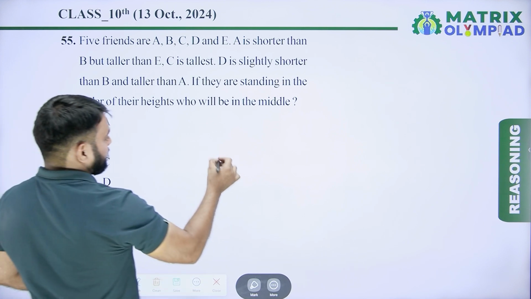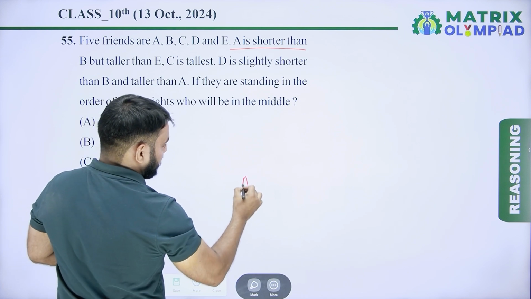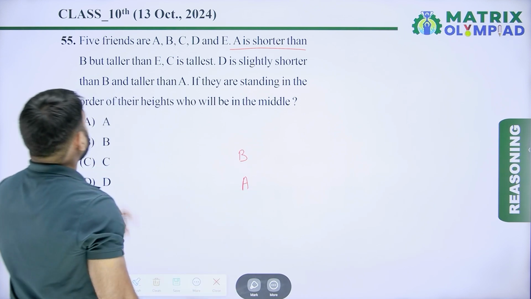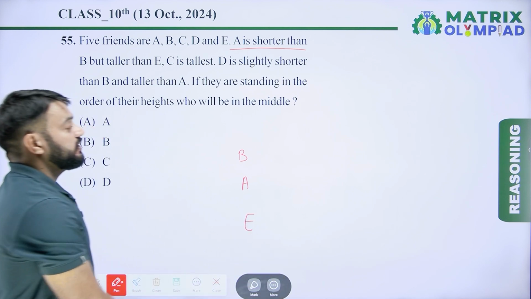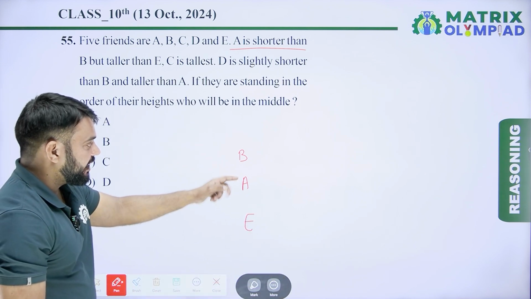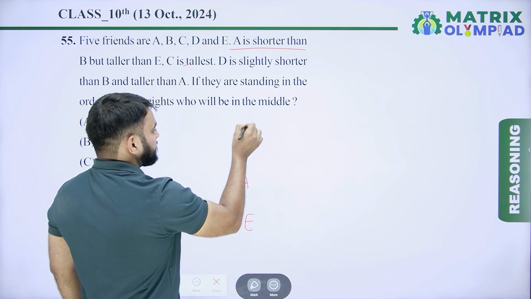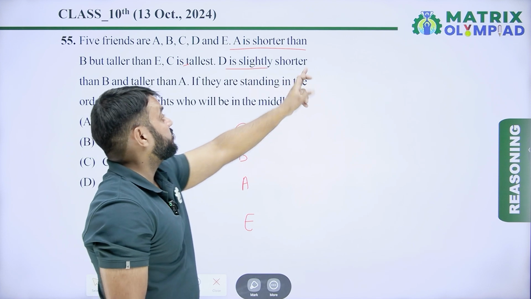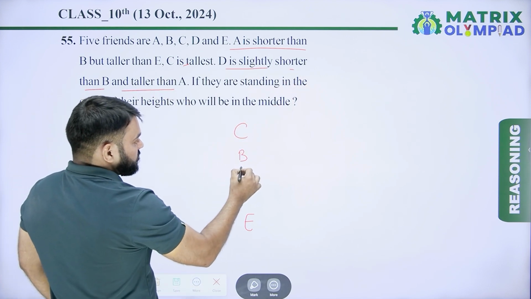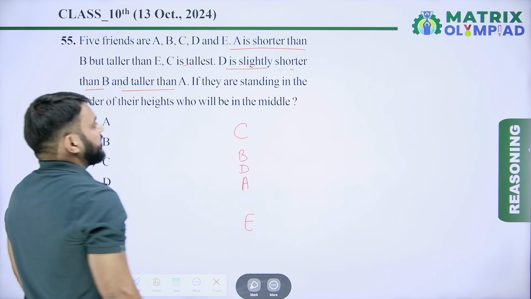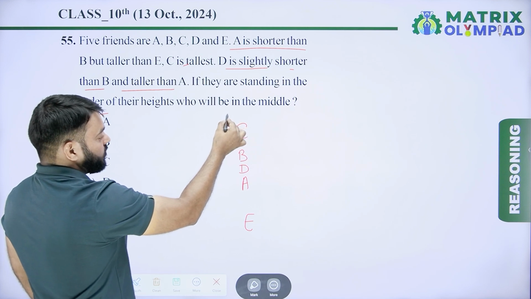So according to question, A is shorter than B but taller than E. But A is taller than E. A is taller than E but shorter than B. Now C is taller. C is the tallest. Now D is slightly shorter than B but taller than A. D is shorter than B but taller than A. If they are standing in the order of their heights, the order of their heights is this.